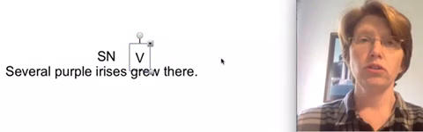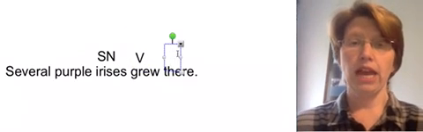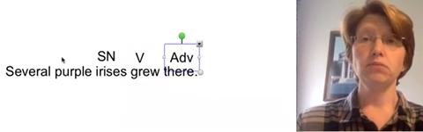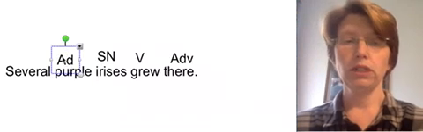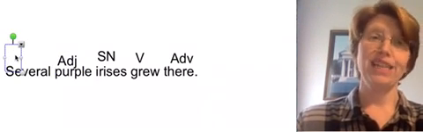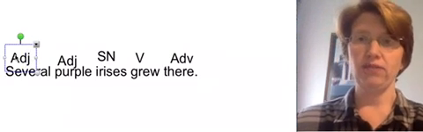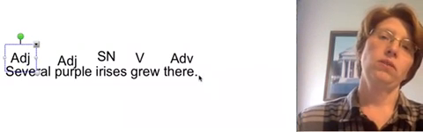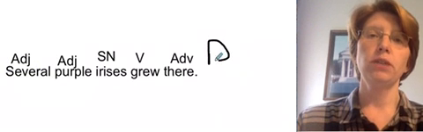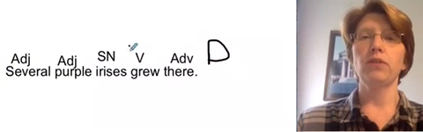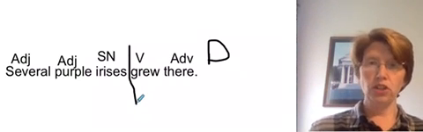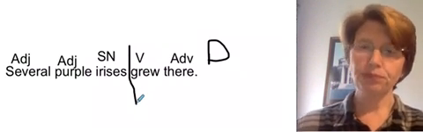Grew where? Grew there, adverb. What kind of irises? Purple, adjective. How many irises? Several, adjective. Period, statement, declarative sentence. Go back to the verb. Separate the complete subject from the complete predicate. Remember, no adverb exceptions, no inverted sentences.